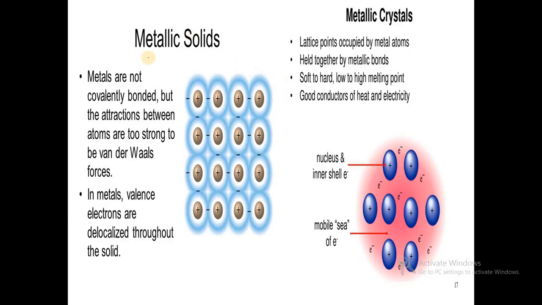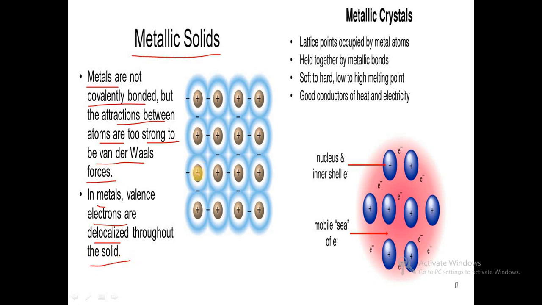Further we will see what metallic solids are. Metals are not covalently bonded, but the attraction between atoms is too strong to be like van der Waals forces. In metals there is a strong attraction between the atoms, and valence electrons are delocalized throughout the solid.